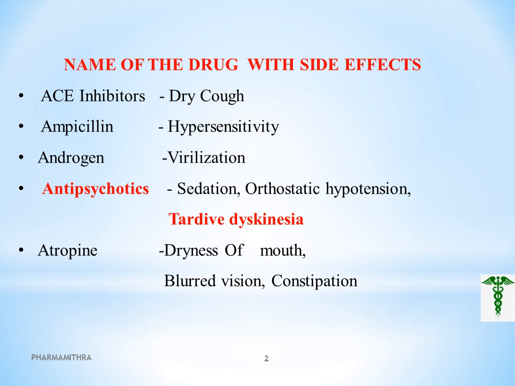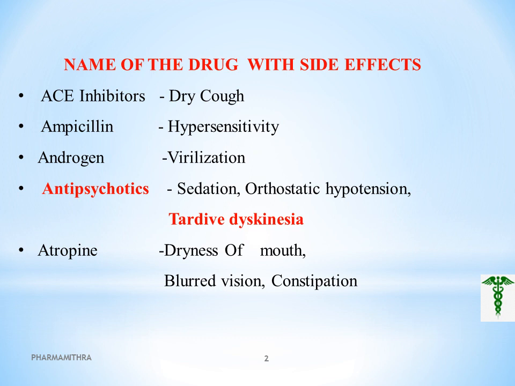First one, ACE inhibitor. The side effect is dry cough. So if you have a question where they give ACE inhibitor, antipsychotic, atropine, and ask which of the drugs shows dry cough, we want to find the ACE inhibitor showing the side effect dry cough. The ACE inhibitor increases the amount of blood to the heart and lowers the BP. The ACE inhibitor examples are captopril and lisinopril. So this category, that is ACE inhibitor, angiotensin converting enzyme inhibitor, has the side effect dry cough.